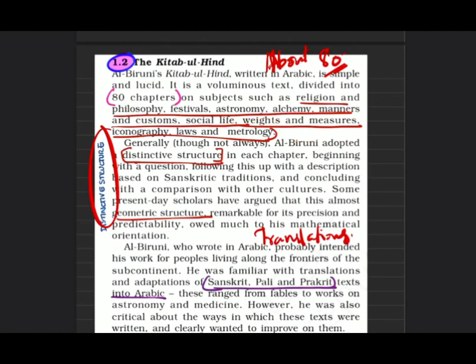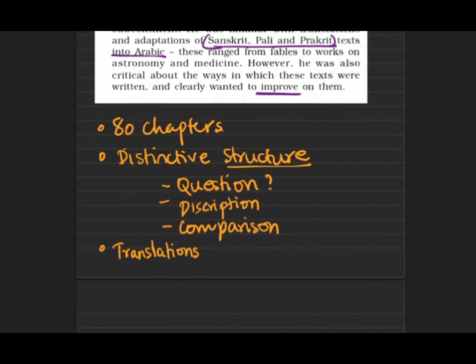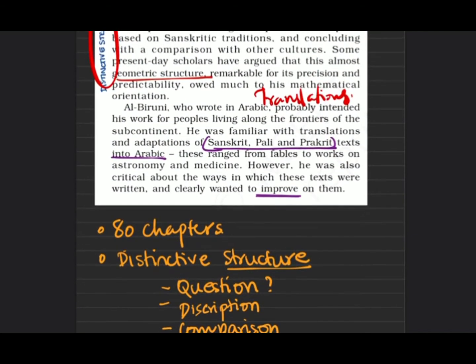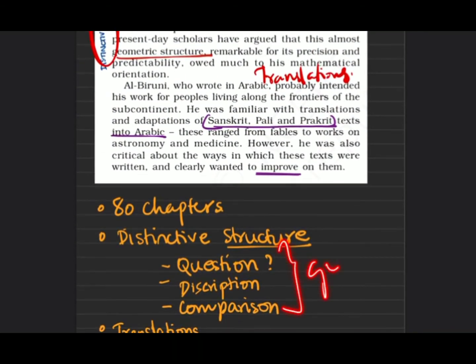Okay, so next one is about the distinctive structure. How was the structure? First, it starts with a question, then comes the description part, then you conclude by comparing it with others. Okay, other things: they call it a geometric structure. It was remarkable for its predictability and preciseness. So it was like a mathematical orientation.